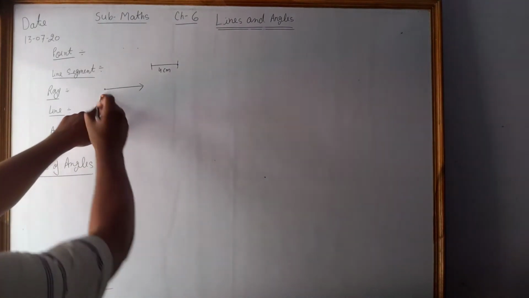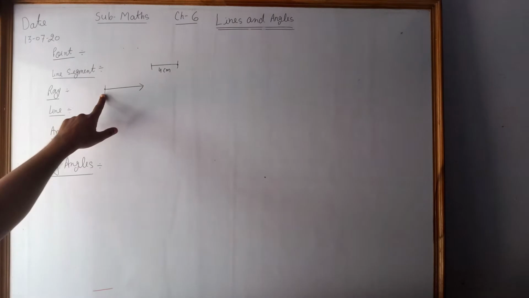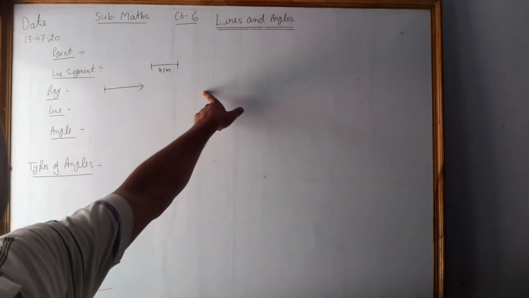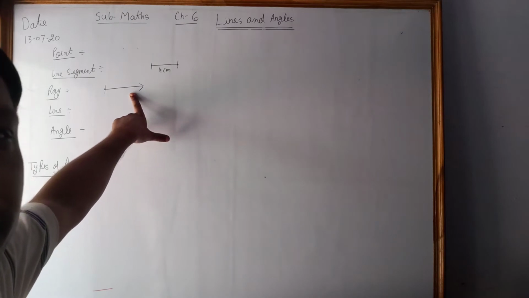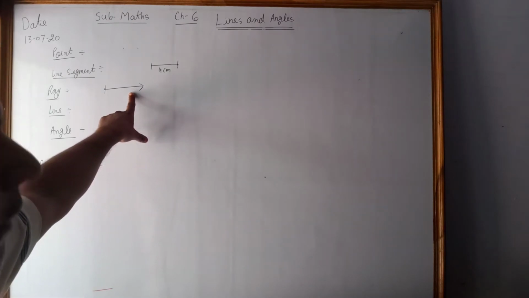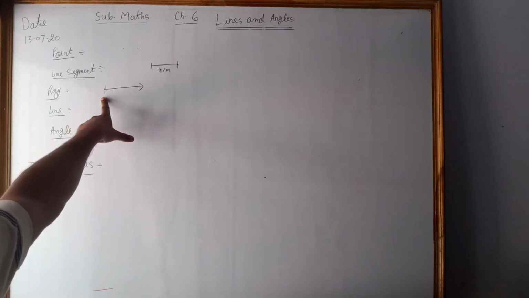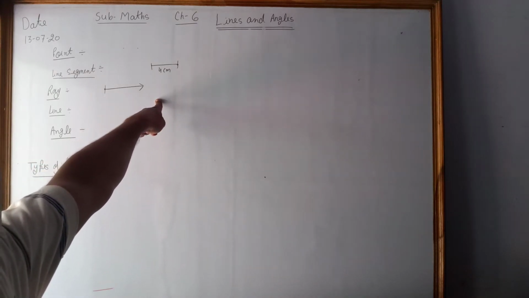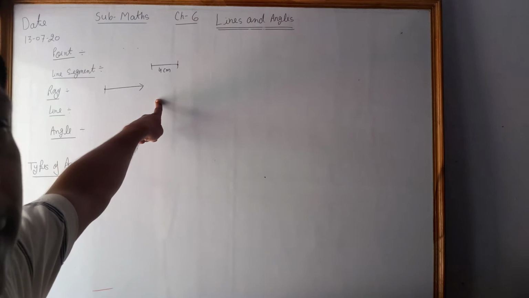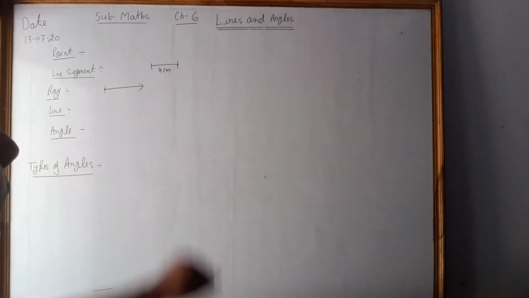This point is fixed and this can be extended to infinite length, that is called a ray. I repeat, one point is fixed and the other point can be extended to infinite length, that is called the ray.